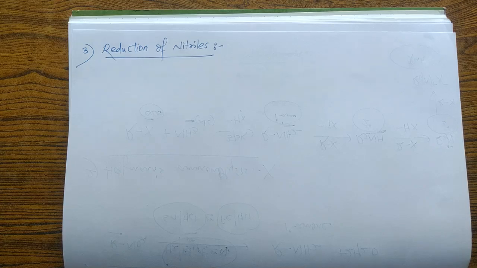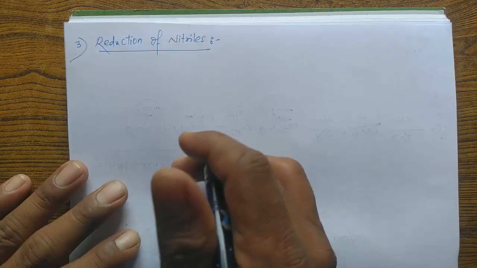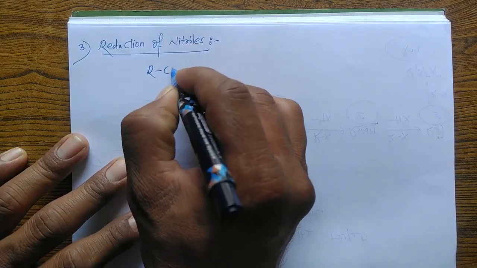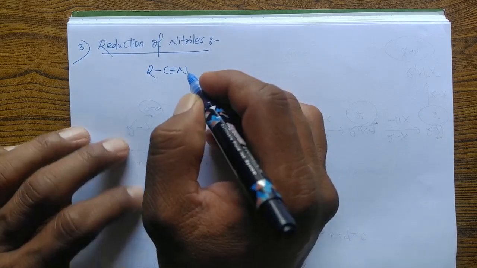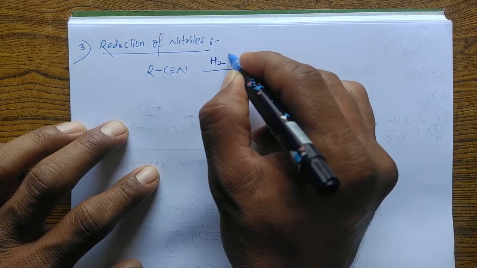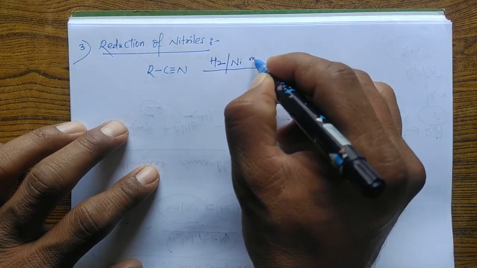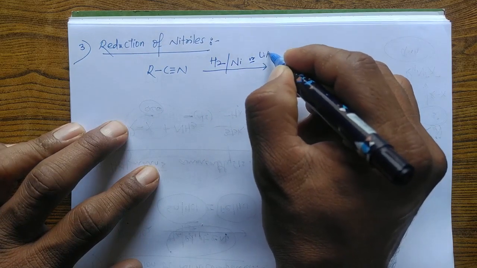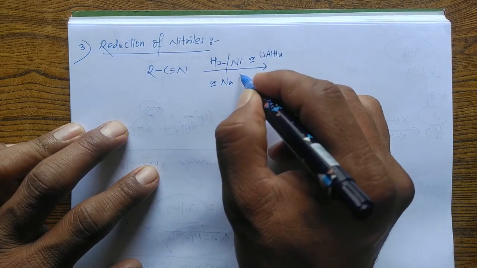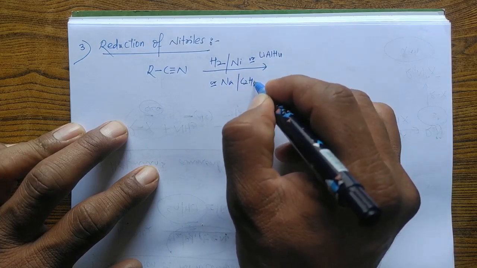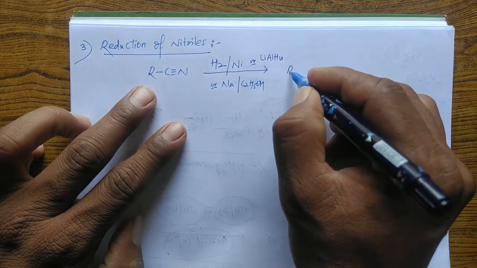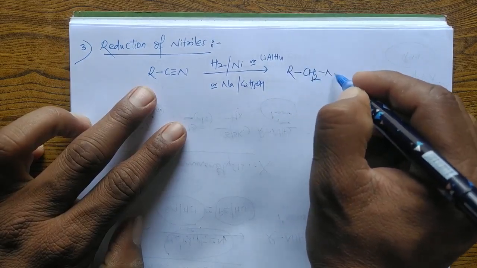Dear students, there is one more method for the preparation of amines, that is reduction of nitriles. The general formula of nitriles is RC triple bond N. Nitriles on reduction in the presence of nickel as a catalyst, or with reducing agents such as lithium aluminum hydride, or sodium in ethanol, give RCH2NH2.